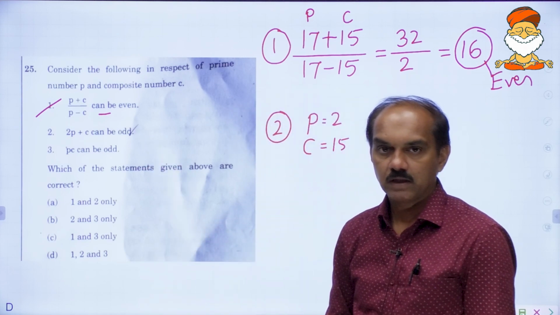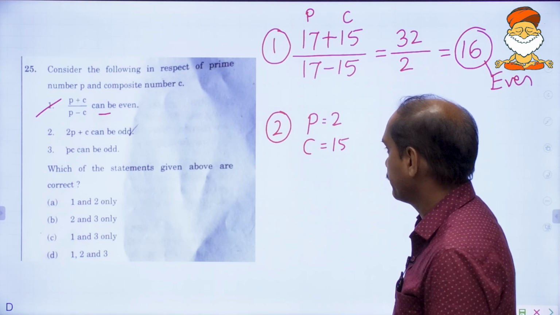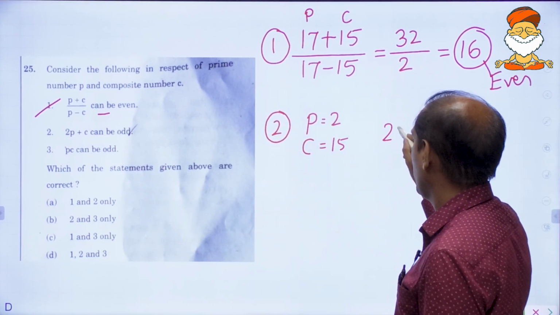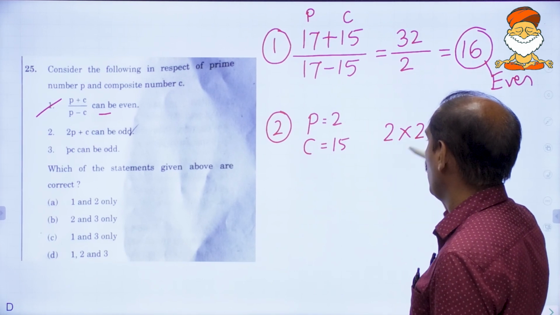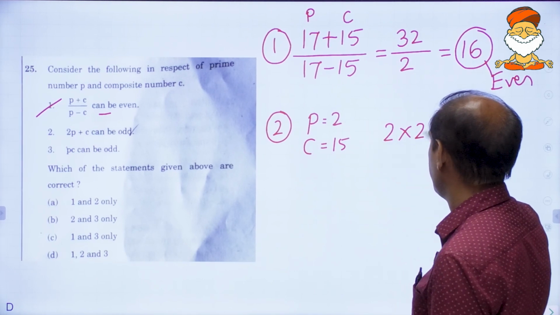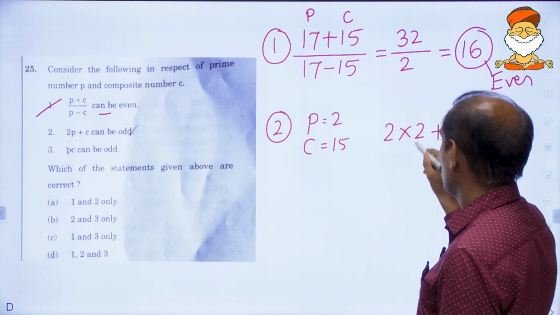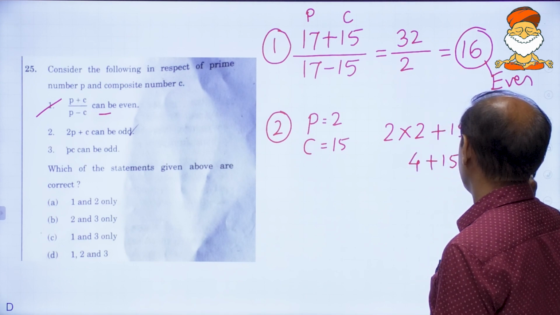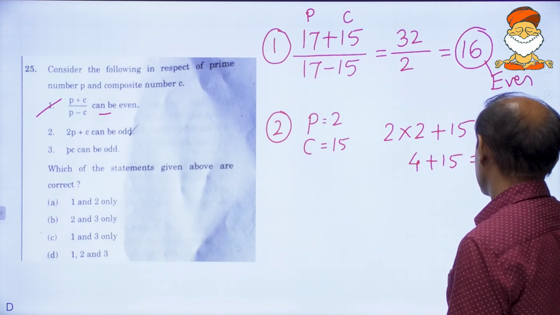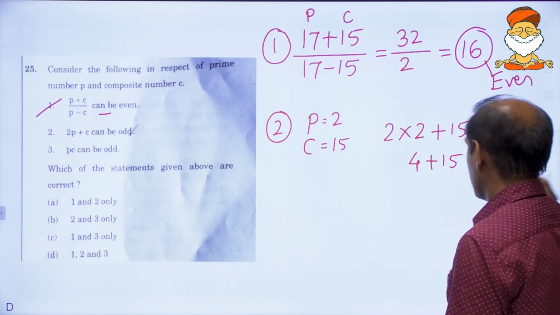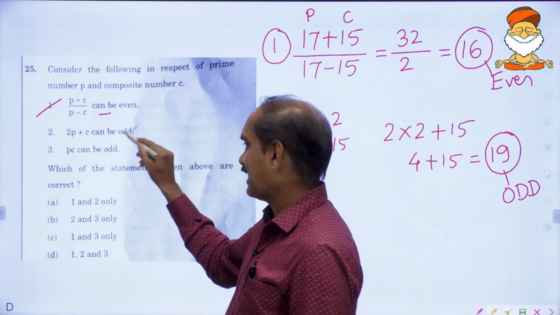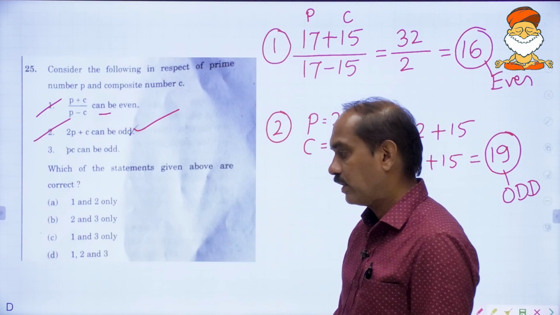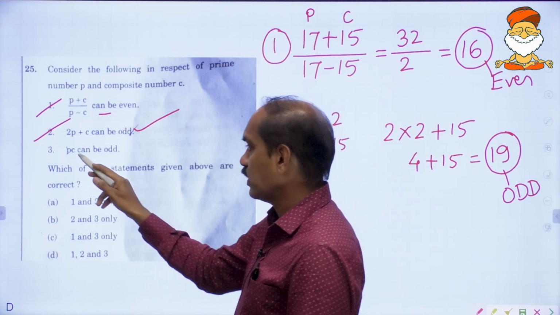Can it be an odd number? 2P plus C: 2 into 2 plus C, where C is the composite number 15. 2 2s are 4, plus 15 is 19. Is it odd? Yes, of course it is an odd number. So 2P plus C can be odd. This is also correct.